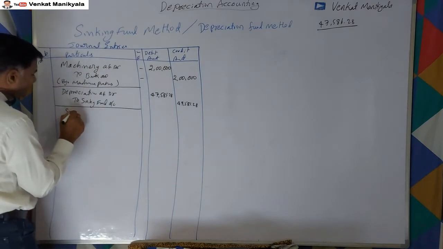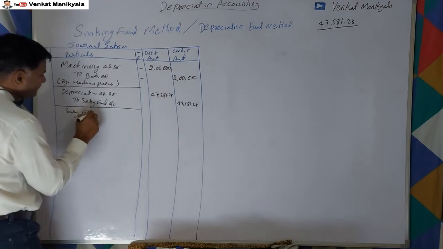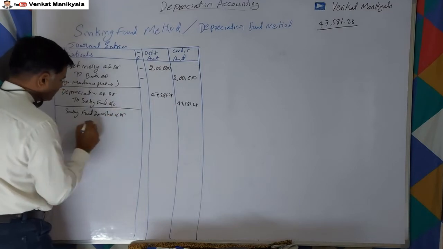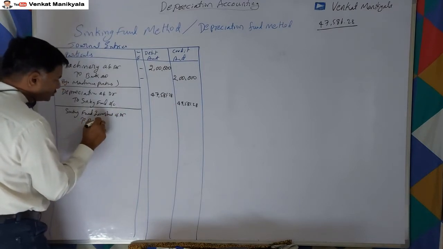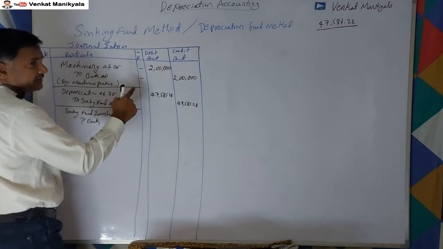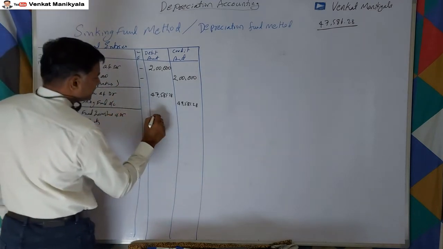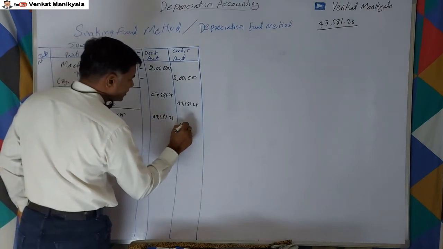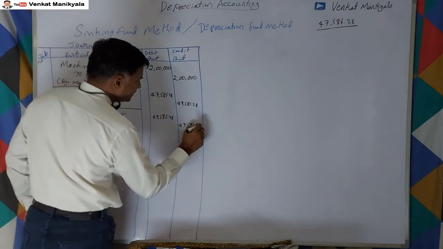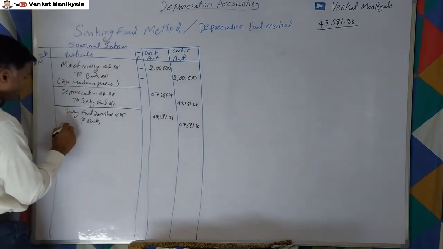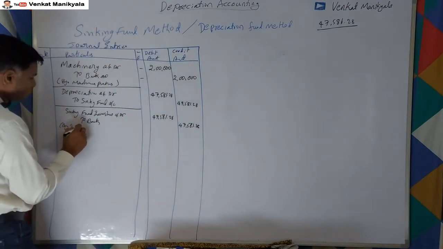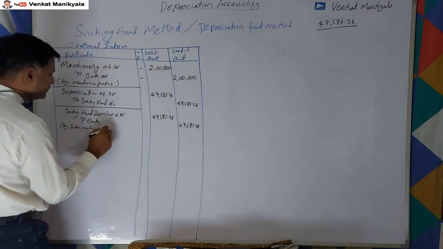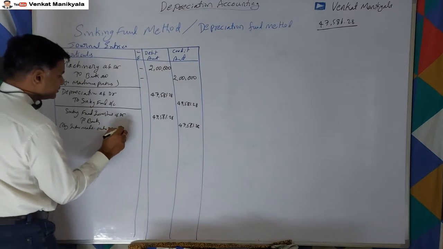Sinking fund investment account debit to bank account. Whatever depreciation we provide, we have to invest outside. The same amount, 47,581.28, right? Being investment made out of depreciation, right?